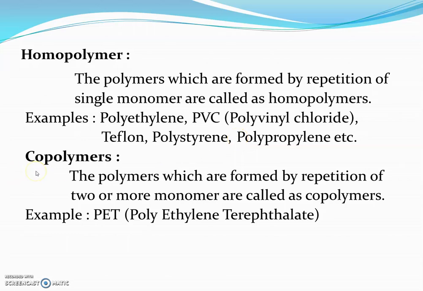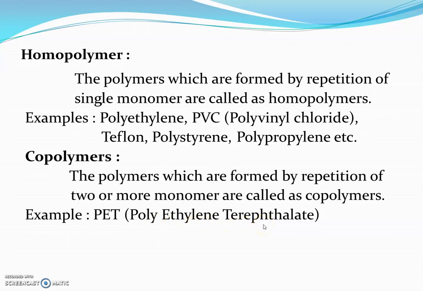The next type of polymers is copolymers. The polymers which are formed by repetition of two or more monomers are called copolymers. For example, PET means polyethylene terephthalate.